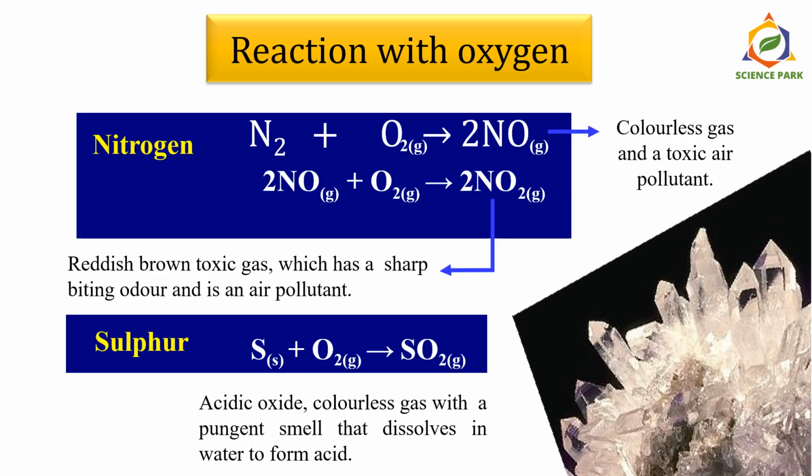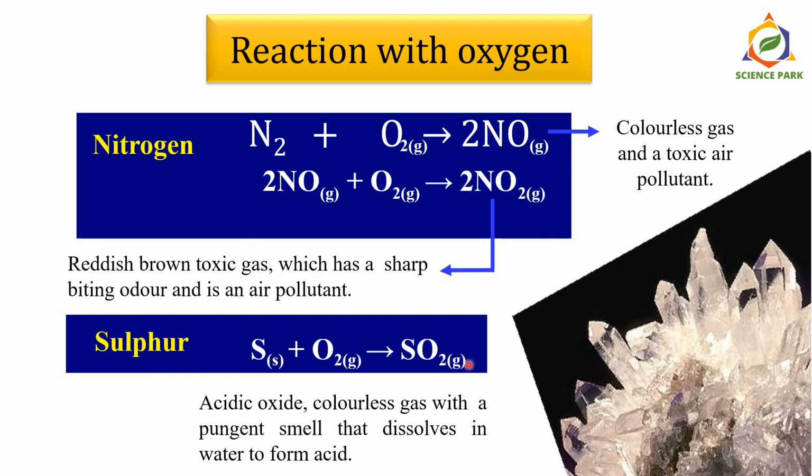Nitrogen, when it reacts with oxygen, forms a colorless gas called nitrogen monoxide, which is a very toxic air pollutant. When nitrogen monoxide again reacts with oxygen, it forms nitrogen dioxide. It is a reddish brown toxic gas which has a sharp biting odor and is an air pollutant.